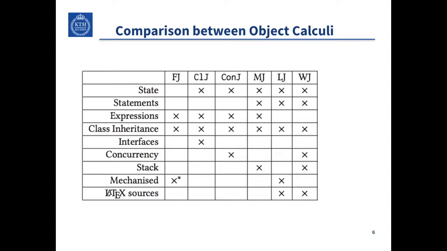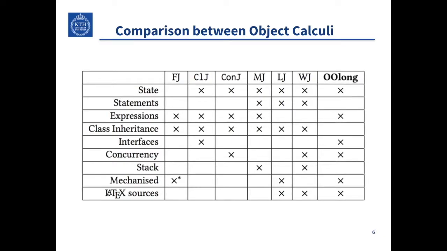For example, featherweight Java does not even model mutable state. Some of the calculi are based on expressions, others on statements, or both. Classic Java models both classes and interfaces, middleweight and welterweight Java model both the heap and the stack, and so on. Looking at OOlong, we see that it's aiming for another point in the design space.